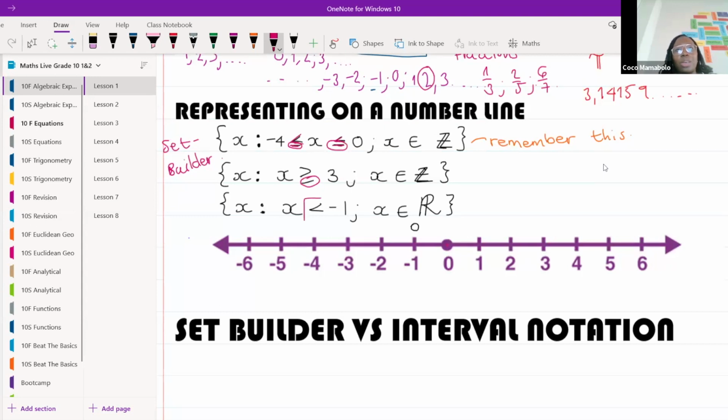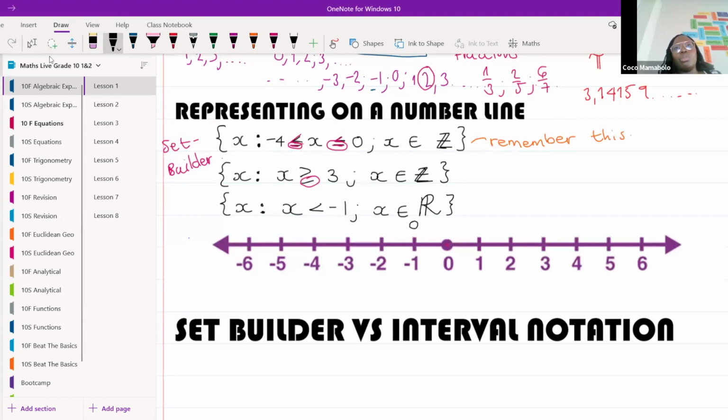Do you see how this one doesn't have a line at the bottom? That means that we are going to start at -1, but we are not going to include it. So we're not going to color in the dot like we did with the others. In the other ones, because that was included, we had to color in the dot. But for this one, we don't color in the dot. So we're going to start at -1.